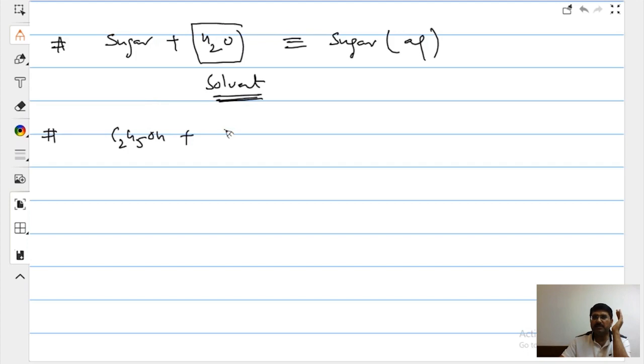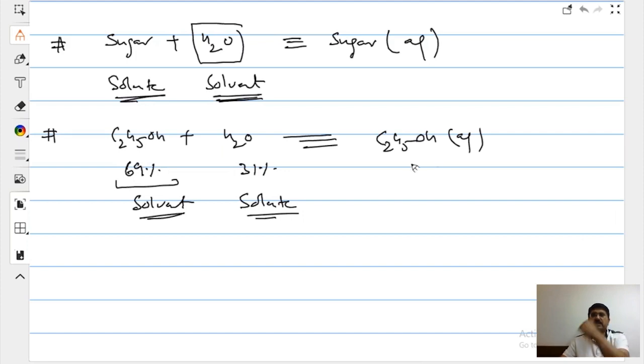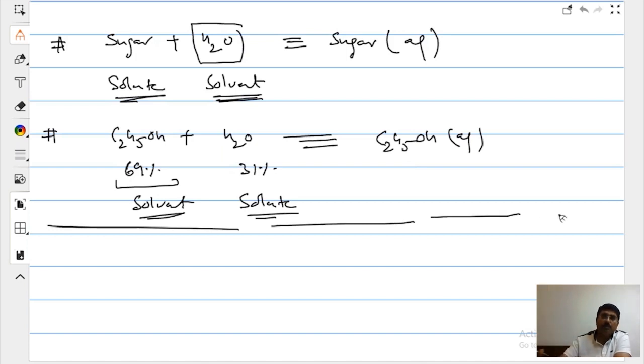Say we have ethanol, we have water, and what we get is ethanol aqueous, right? Suppose between you and me this is 69%, this is 31%. Then which is going to be solvent? This is going to be solvent, and this is going to be solute. Solute and solvent, a very important thing is being introduced. Focus, it will be used throughout chemistry, not only in this chapter.